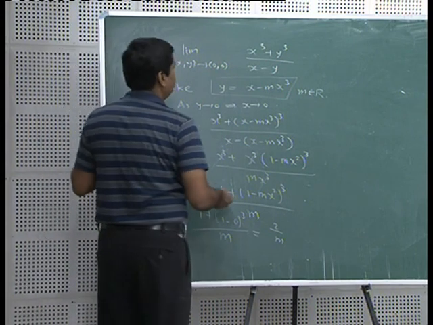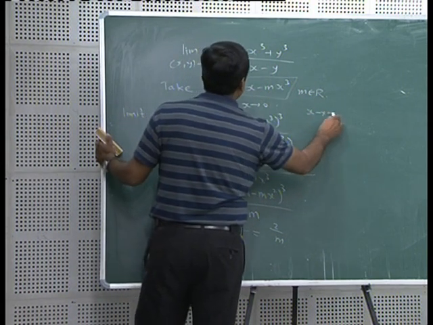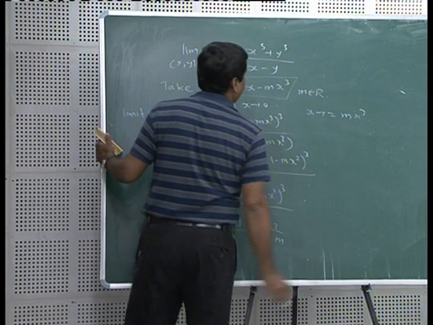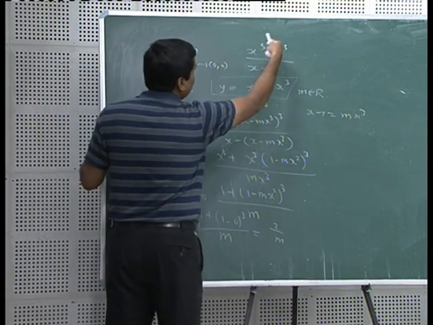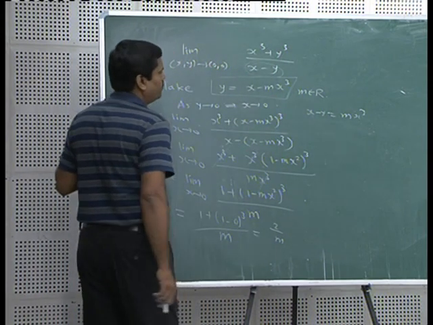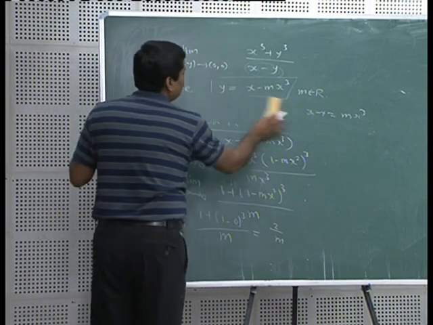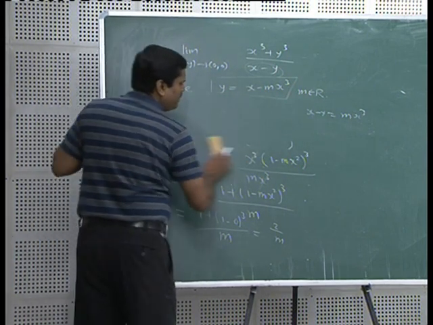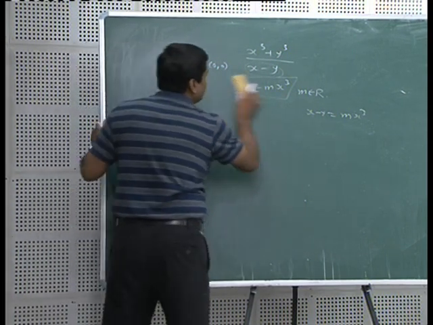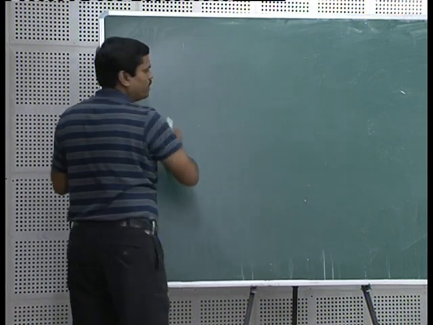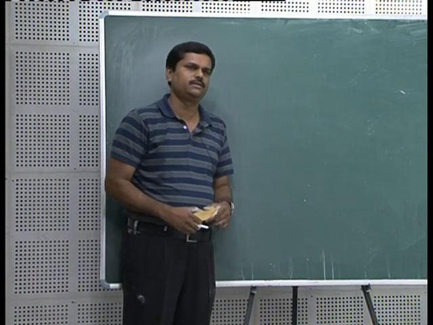Now, how did this idea come, how this path should be taken, is from this expression. What I have done is x minus y is equal to mx cube. I have thought of this thing: x minus y, the denominator, is replaced by this thing. So, I can do something with x cube and taking x cube common. So, that idea came and I thought of this path. Okay. So, this way you can solve the problems based on the limit depending on the path chosen. But remember, the most important thing, you cannot use this technique to find the value of the limit, you can use it only to prove that the limit does not exist, only to prove the limit does not exist.